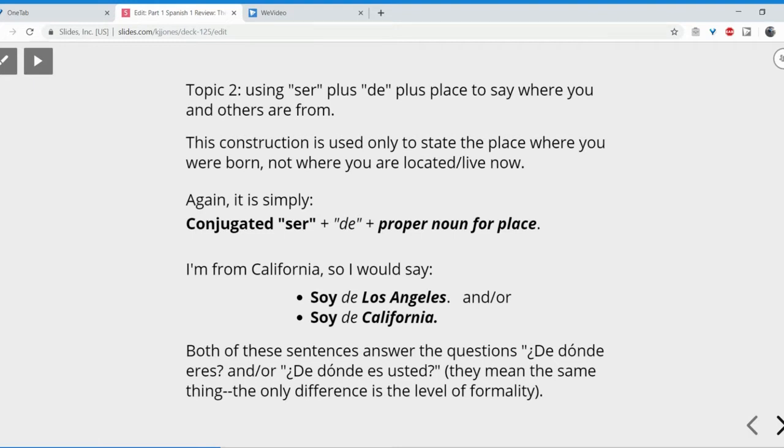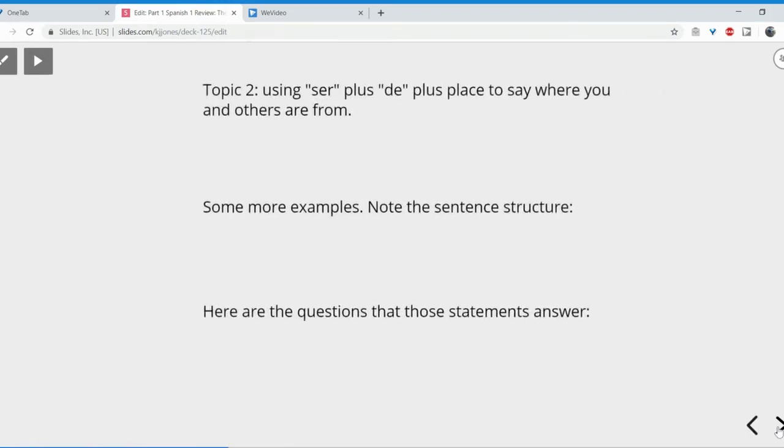Formal. For you guys to ask me the question, because I am your professor, the appropriate level of formality does indeed use usted and is ¿de dónde es usted? Okay? All right, let's keep going.